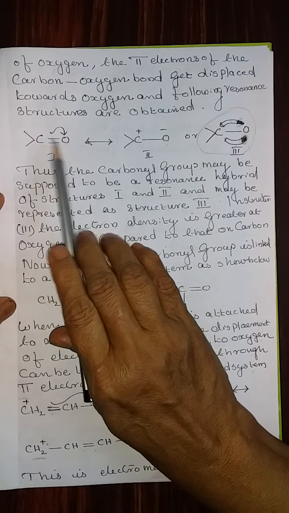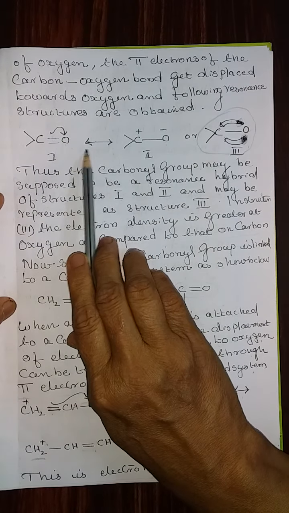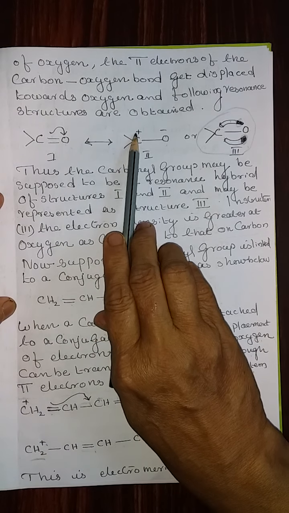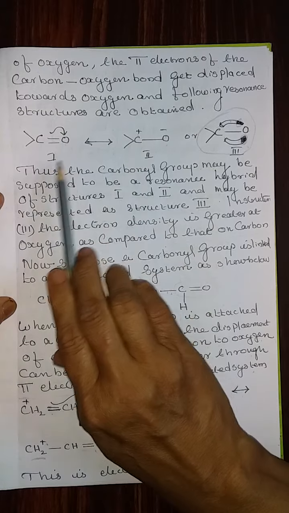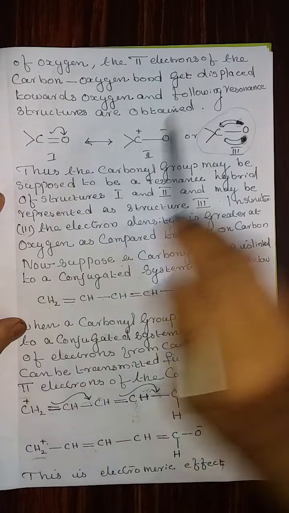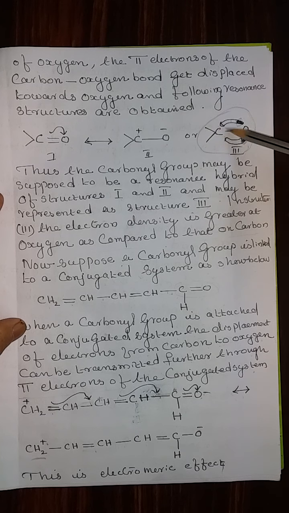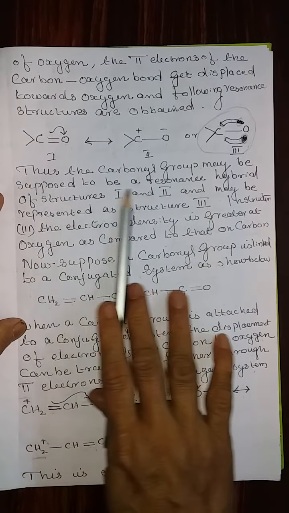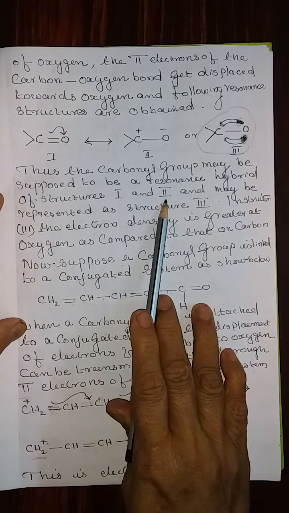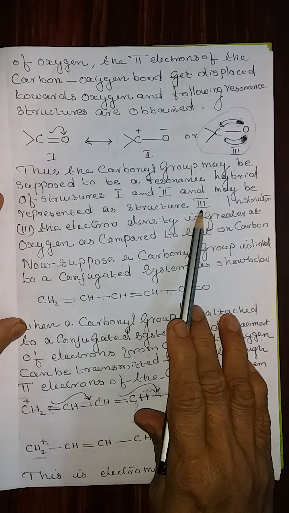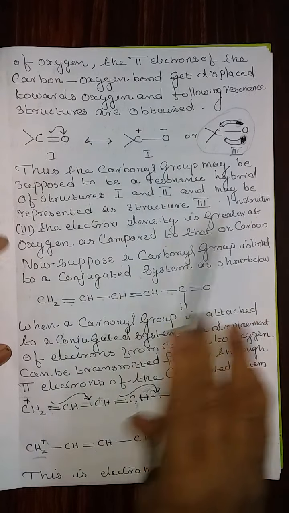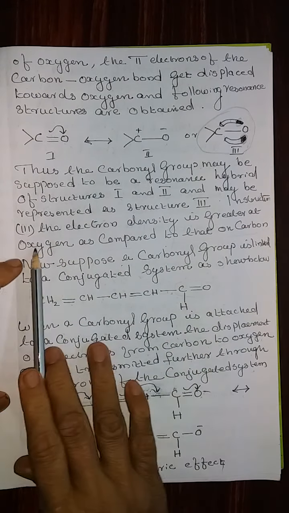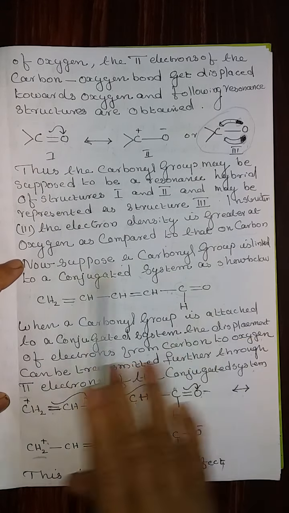That means the carbon-oxygen bond gets displaced and becomes a resonance structure, giving carbon a positive charge and oxygen a negative charge. These two are called resonance structures. Another diagrammatic resonance structure is also possible, where this dark shade shows the electron density is higher towards oxygen. Thus, the carbonyl group may be supposed to be a resonance hybrid of structures 1 and 2 and may be represented diagrammatically by structure 3 also. In structure 3, the electron density is greater at the oxygen as compared to that on the carbon.